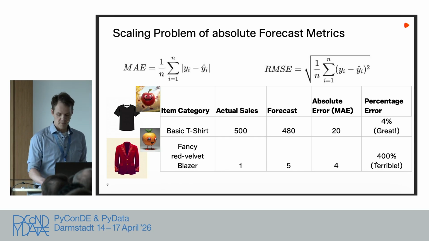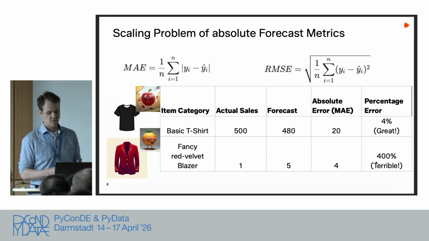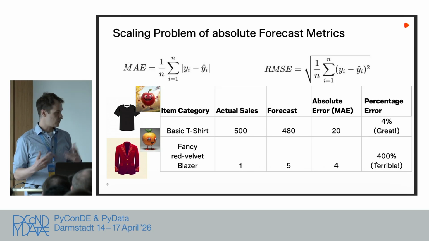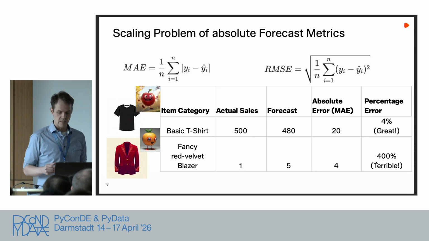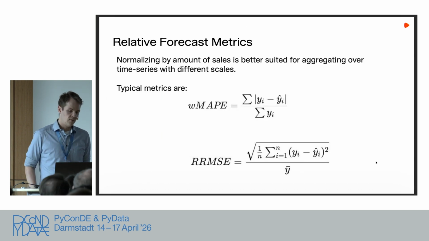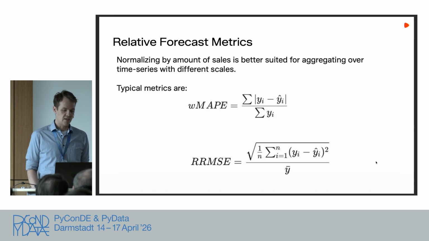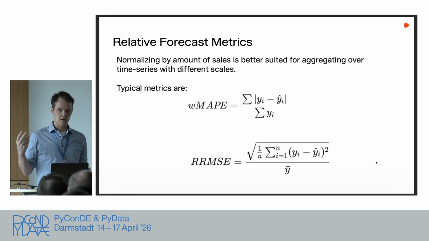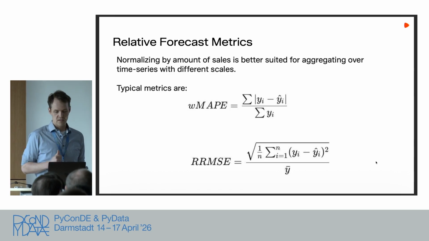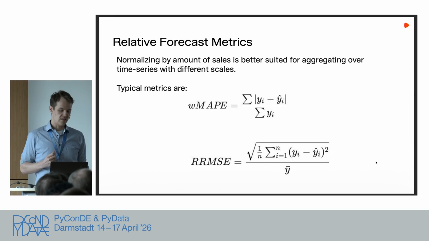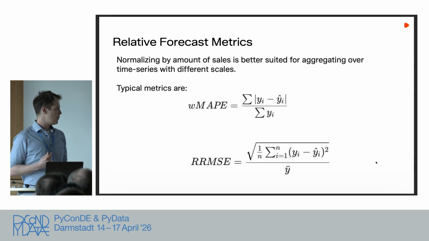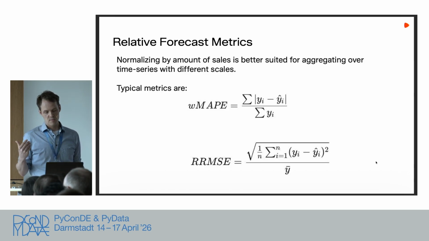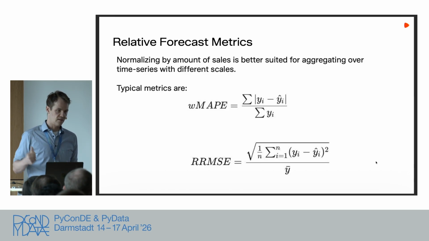So this is a problem that a lot of people know. If you have a lot of, in this case, time series, but in general, if your prediction problem has different scales, you get into trouble if you just use these naive absolute metrics. And normally the solution for that is to use a relative forecast metric. So we are trying to normalize our errors by the amount of ground truth we see. Typical things are the MAPE we know, and there's something called an RMSE. Basically, we sum them up and we divide by some scaling factor, in general the size of the ground truth.